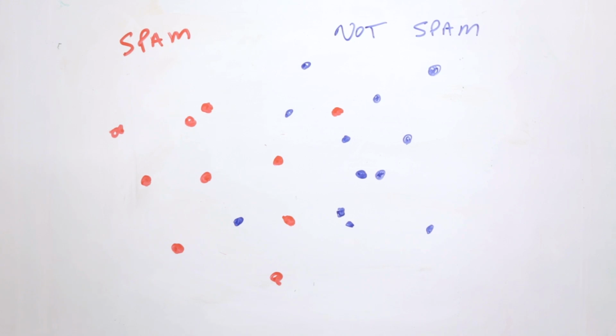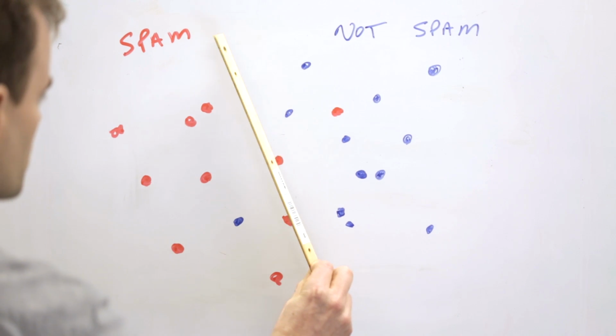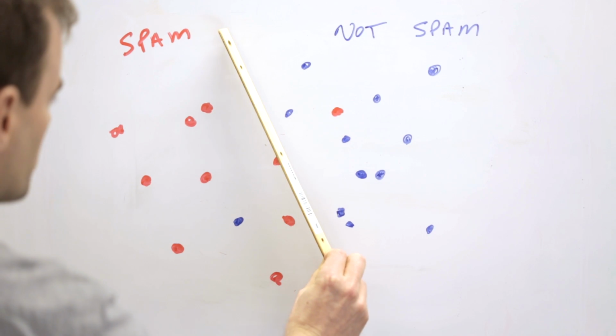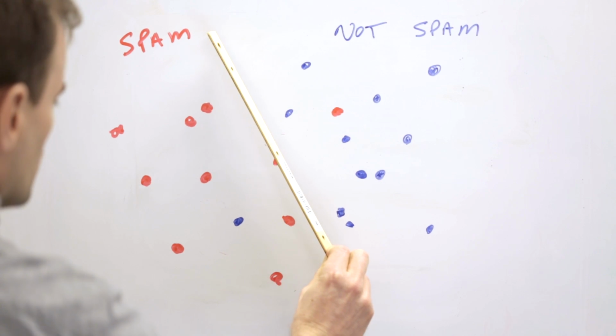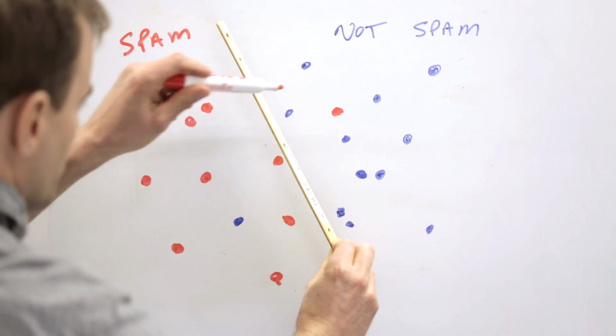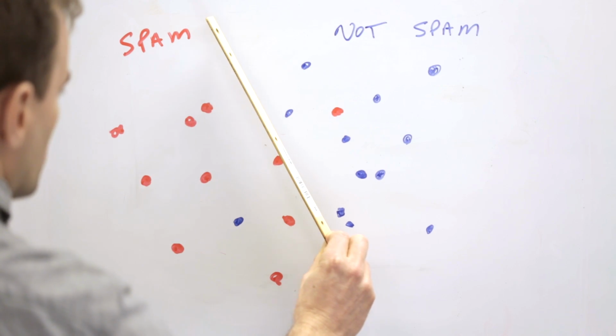So here we've got a data set where we've got some spam examples on the left and some not spam examples over on the right. If I wanted to, I could try and fit a linear model to disambiguate the spam from the not spam. But any linear model that I would try and fit here would end up making a little bit of error. Maybe this guy would be misclassified, or that guy would be misclassified as being on the wrong side of the line.